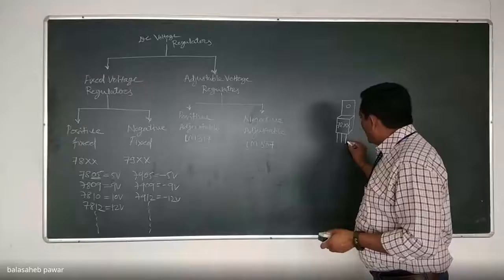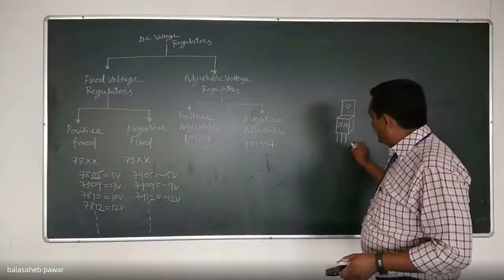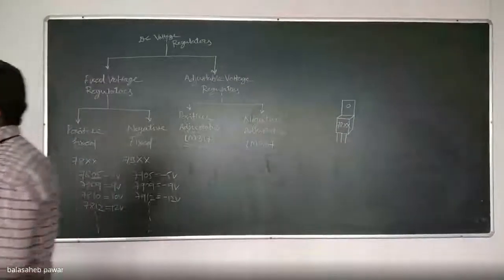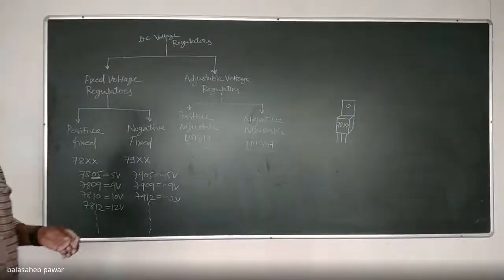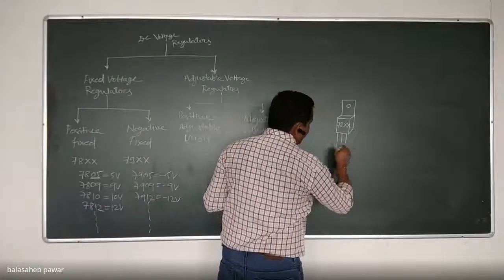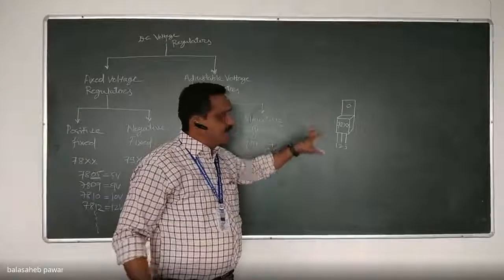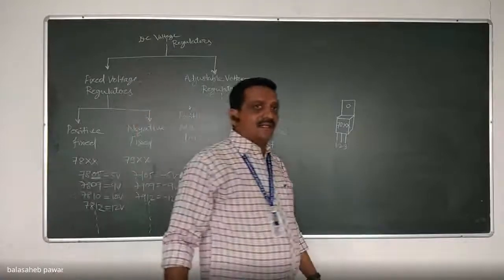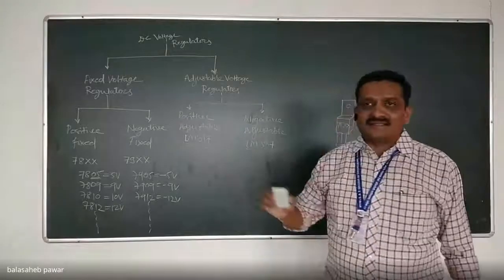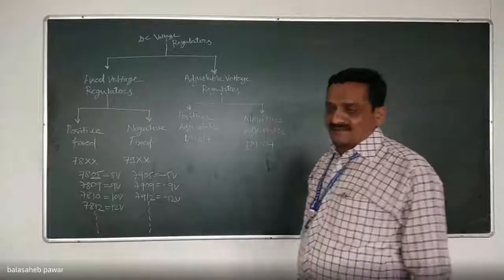Now, all those regulators are available in a 3-pin DIP package. Dual in line package. Such a type of package is known as DIP package. All are available in the same DIP package, and the pin numbers are given as pin number 1, 2, 3, etc. In the data sheet of that particular series, either 7-8 or 7-9 or LM317 and 337, the manufacturer provides the information related to the pin numbers assigned.